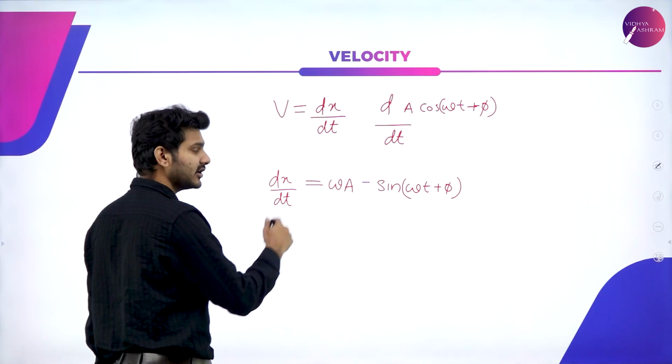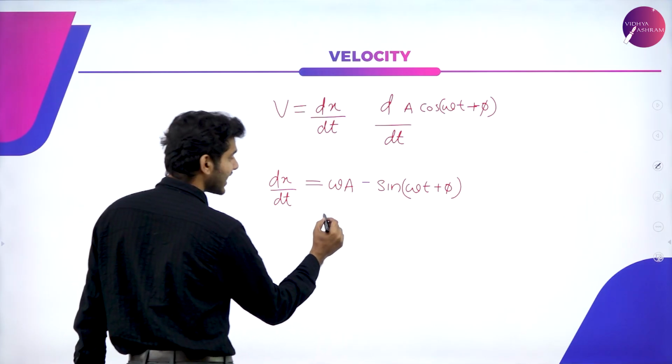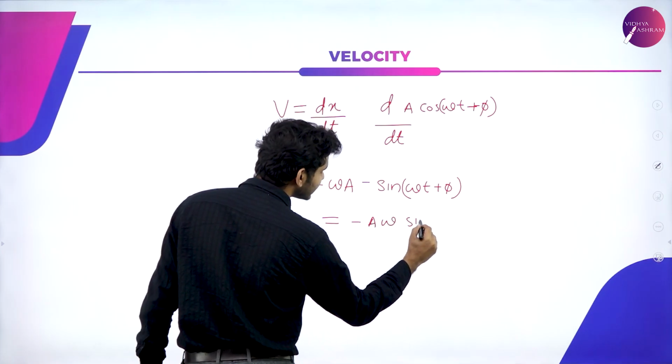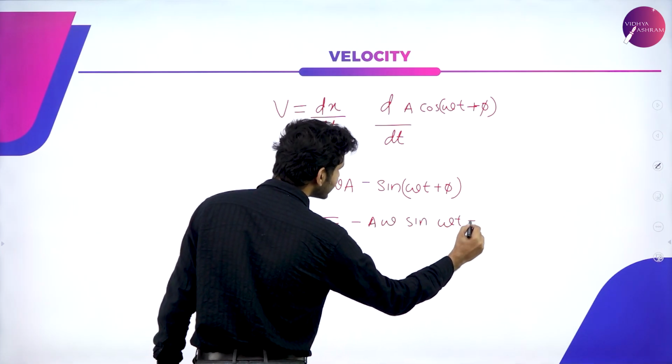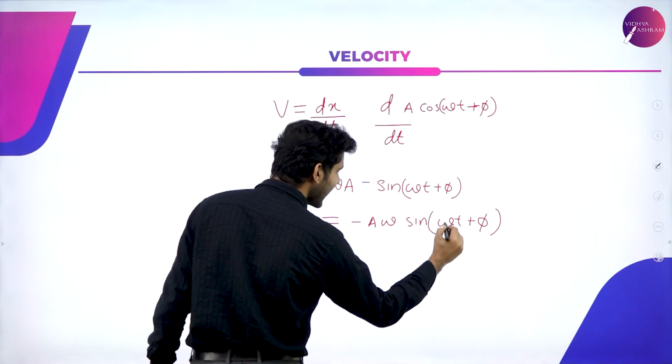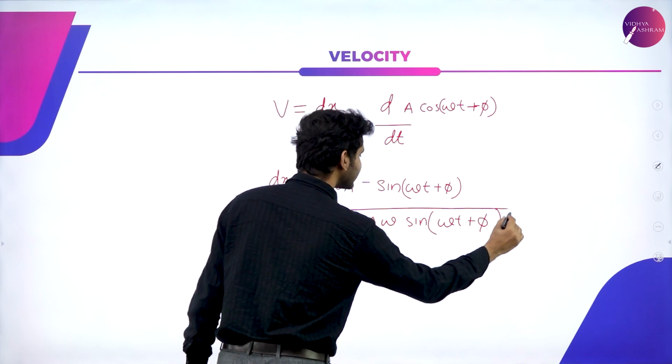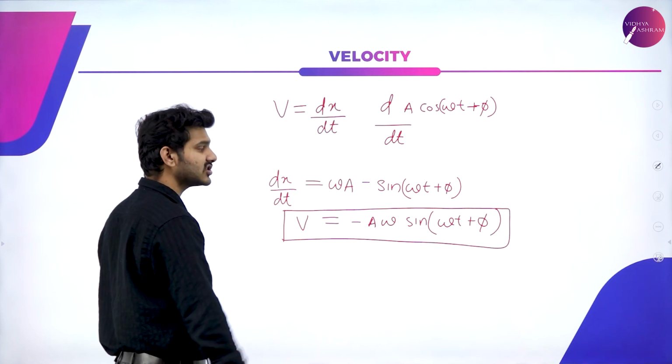So if I do this particular derivative, the answer I'll get is minus A omega sin(omega t plus phi), which is the equation for velocity of a particle which is executing